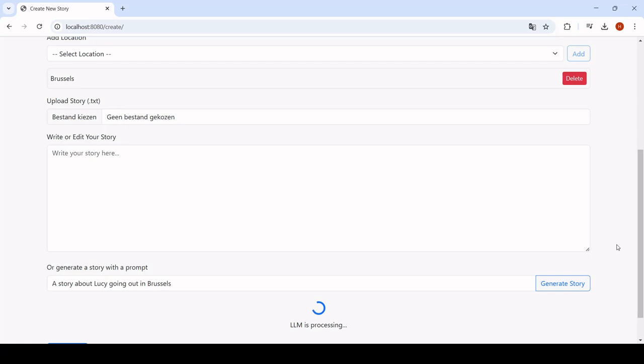When I write something like a story about Lucy going out in Brussels, then I can generate a story with AI. What this does is there are two large language models which will both take in the prompt I just gave and make a separate story. Then a third large language model will combine the two, take the best elements of both and write a story of that.